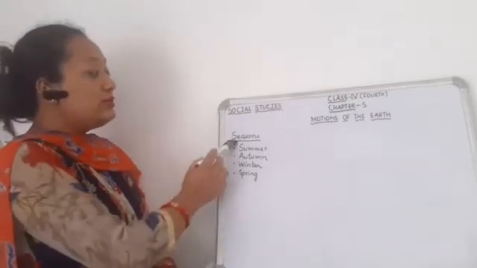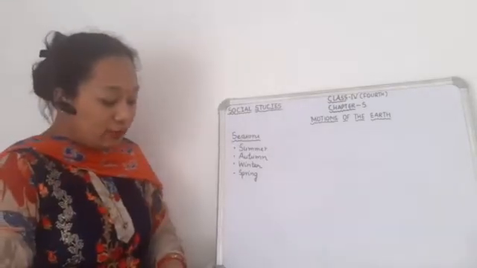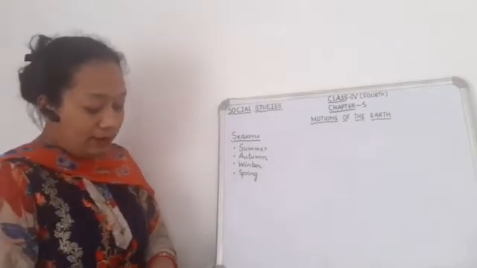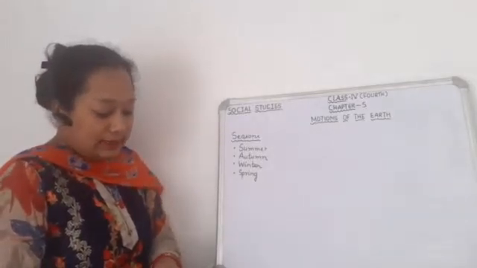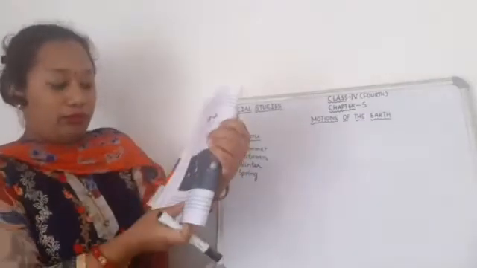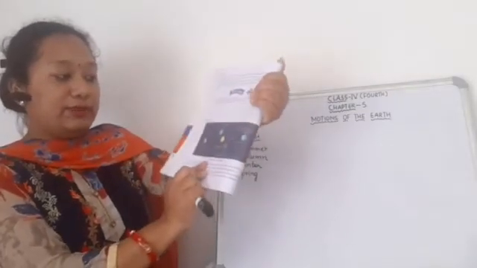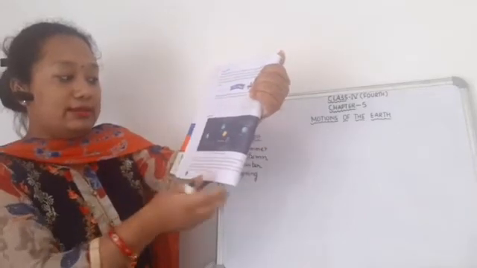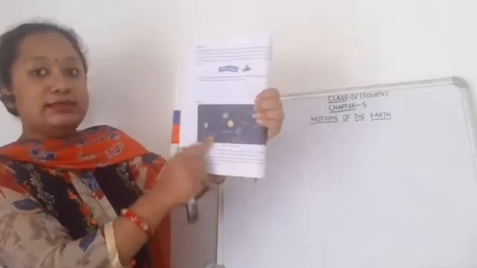Now today we are going to start seasons. Now seasons, the four seasons shown in the diagram above. Here you can see on page number 42. Here the four seasons are given in this diagram.